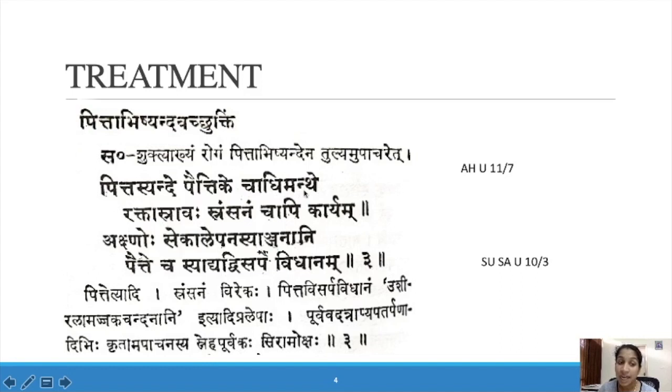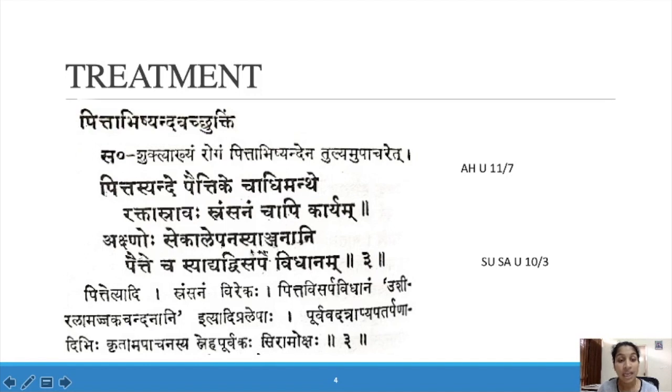Pittasyande Paitigescha Adimande Rektasravaha Sramsanam Chabi Karyam Akshnoho Seka Lepa Nasya Anjanani Paitescha Syad Visarpehi Vidanam. In Pittaja Abhishanda and Pittaja Adimantha, the following treatment should be given. Rekta Sravaha means bloodletting should be given. Sramsanam, Virejanam can be given.